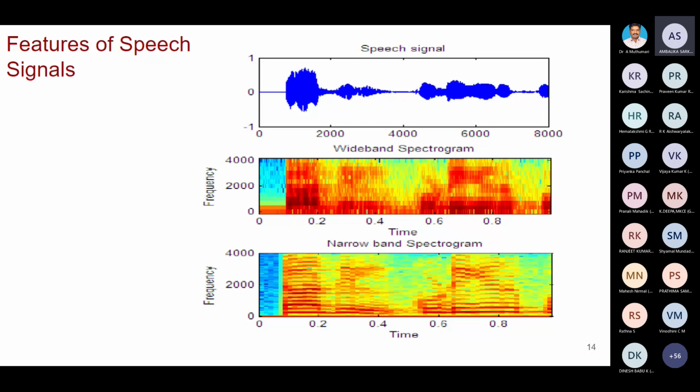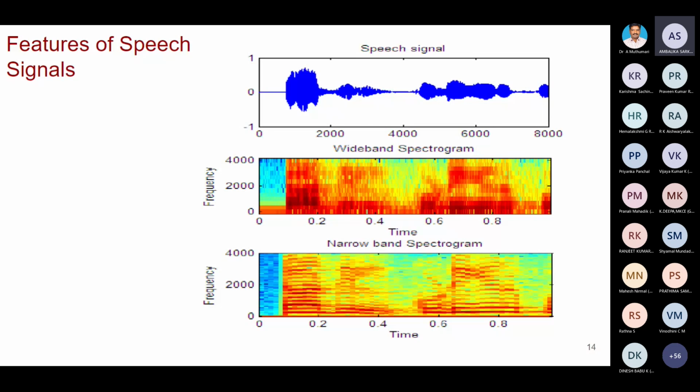So dark red represents that the particular frequency is having high energy. Yellow means it is having lower energy. Green means that the particular frequency is not present at that particular instant. So here you are getting time information, frequency information, and the energy of the signal. So three different pieces of information you are getting.